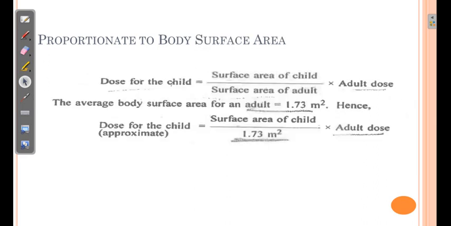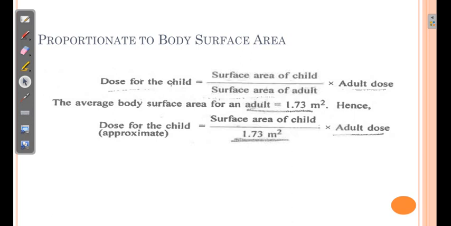Next is proportionate to body surface area. So dose of child is equivalent to surface area of the child divided by surface area of adult multiplied by adult dose. Now practically it is very difficult to determine the surface area, and that is why this formula is very rarely used. But if surface area is given for theoretical purposes, we can use this formula.